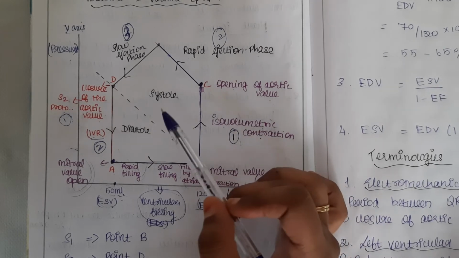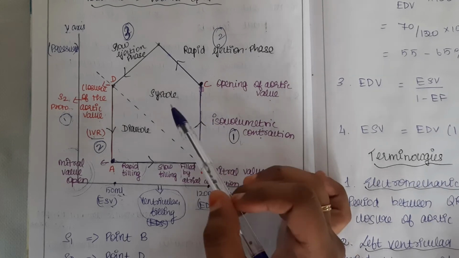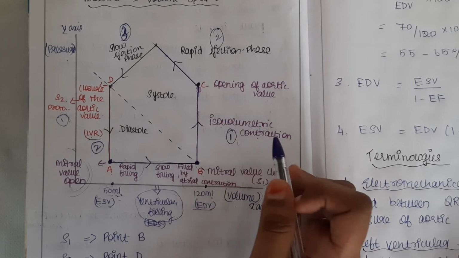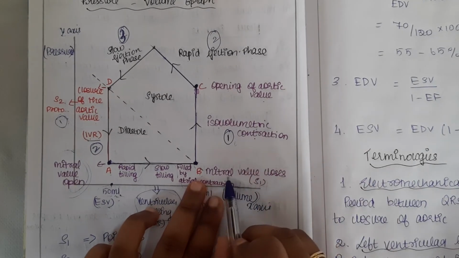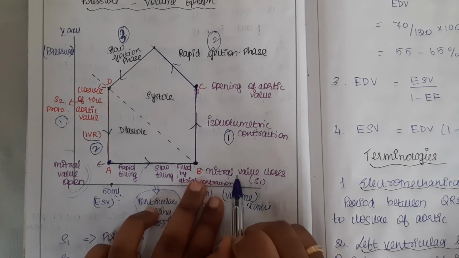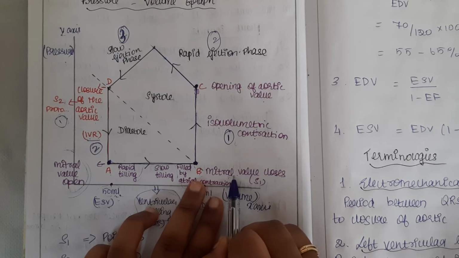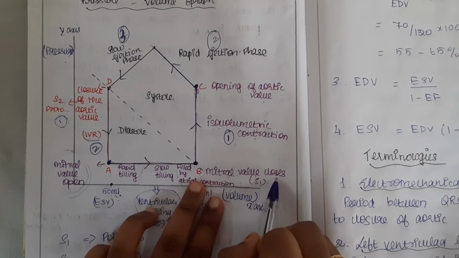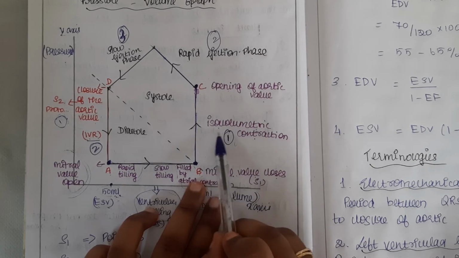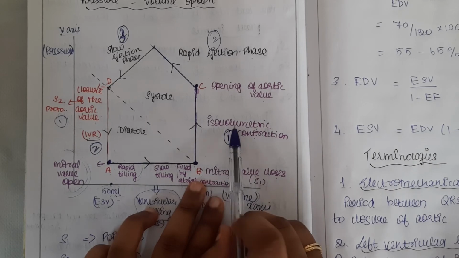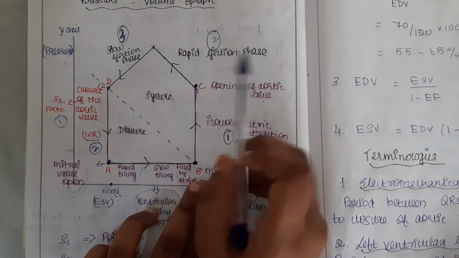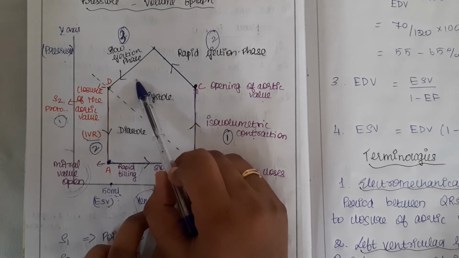Then the important point to note here is the S1 sound. The mitral valve closes here, and only then can systole happen. Ventricular systole is ejection. Systole means always ejection. The keyword of systole is ejection. So when the mitral valve closes, systole happens. That means the isovolumetric contraction happens, the rapid ejection phase goes, and the slow ejection phase comes.